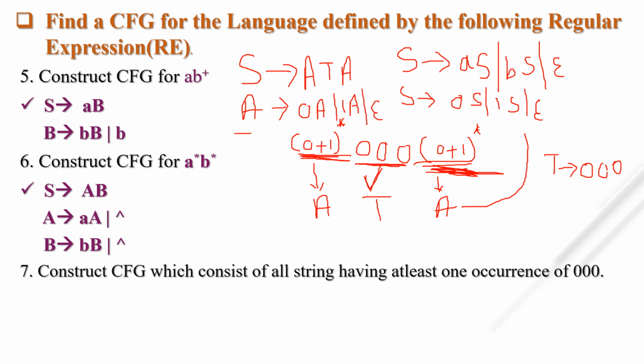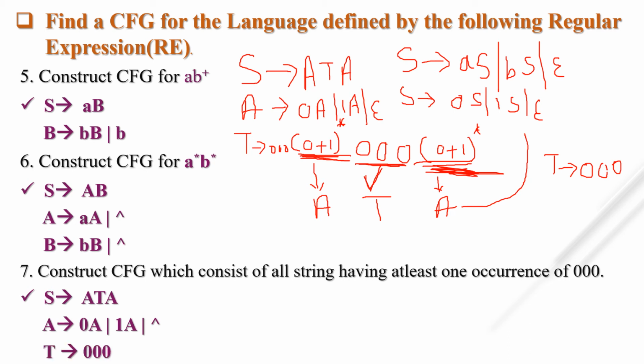And what is T? T equals 3 times 0. Okay, so the first four context free grammars are most important. So what is our CFG? S tends to ATA, A tends to 0A, 1A or null, and T tends to 3 times 0.